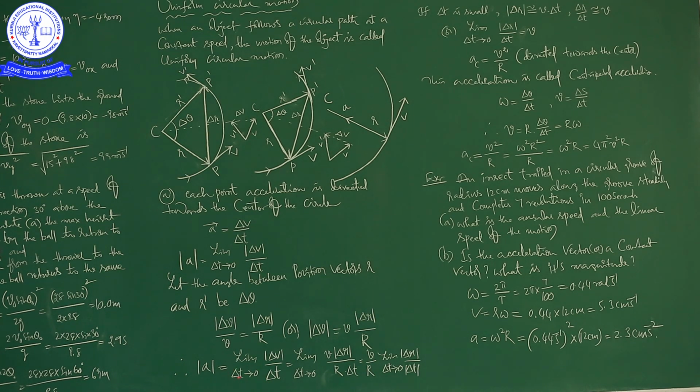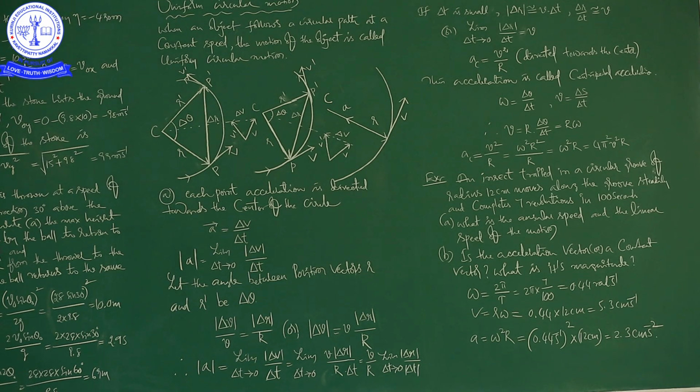So modulus of A is equal to limit delta t tends to 0, delta V by delta t. The same thing we have to write, because the delta V value is here now, and we have to substitute it here. Finally, it is V by R into limit delta t tends to 0, delta R by delta t. This is equal to the modulus of acceleration.